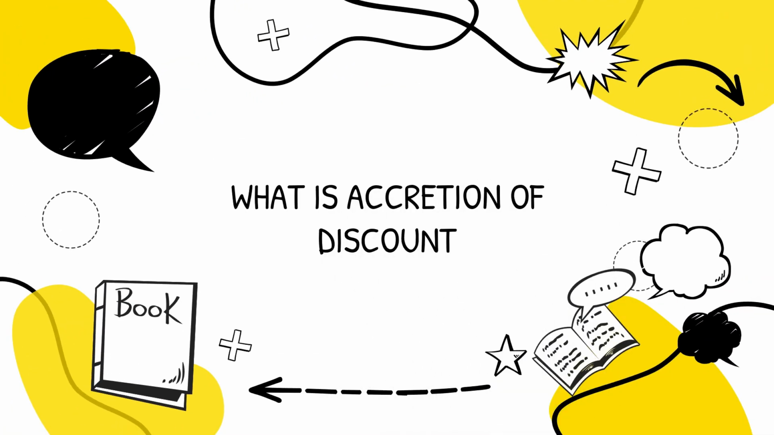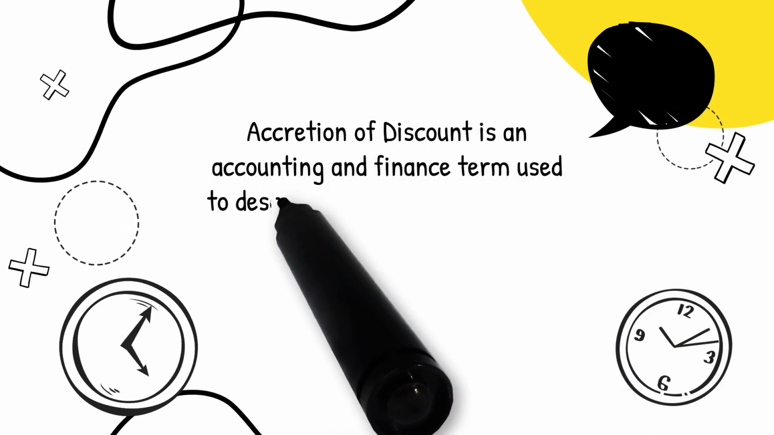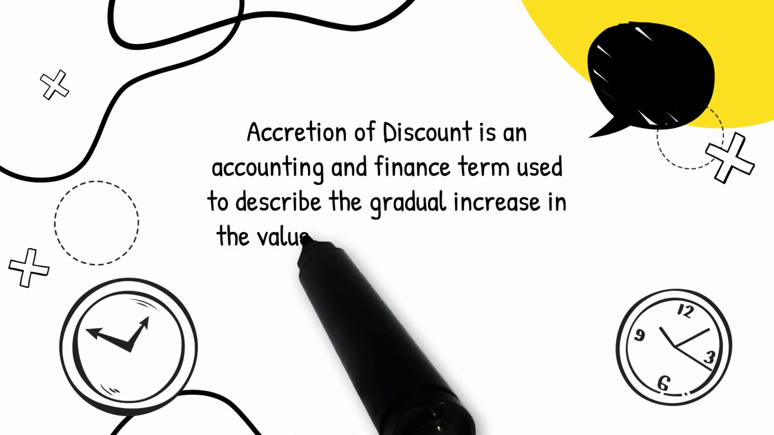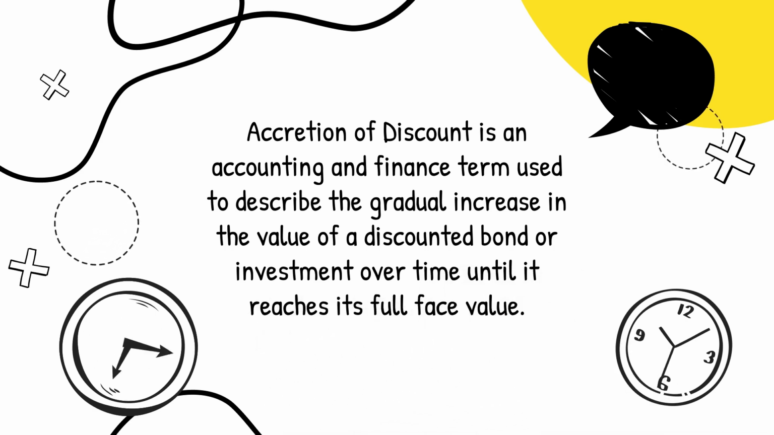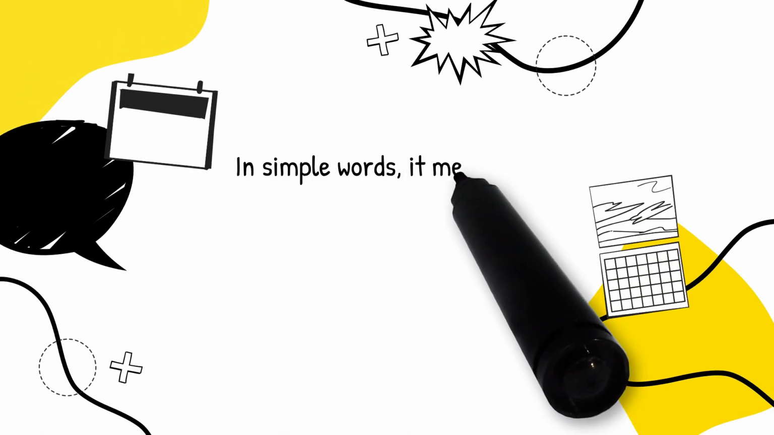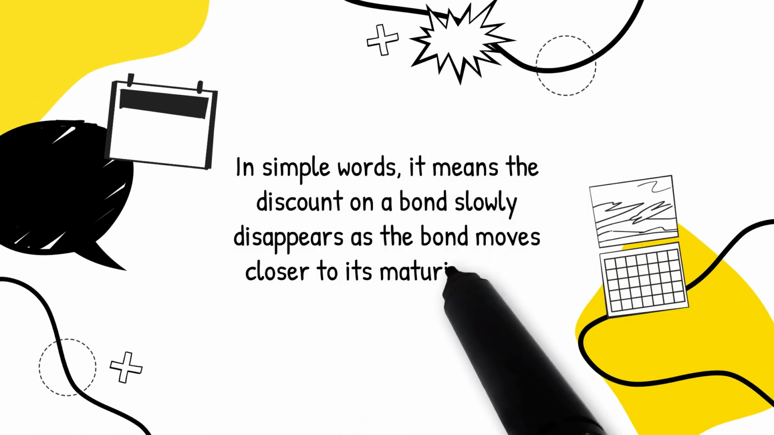What is accretion of discount? Accretion of discount is an accounting and finance term used to describe the gradual increase in the value of a discounted bond or investment over time until it reaches its full face value. In simple words, it means the discount on a bond slowly disappears as the bond moves closer to its maturity